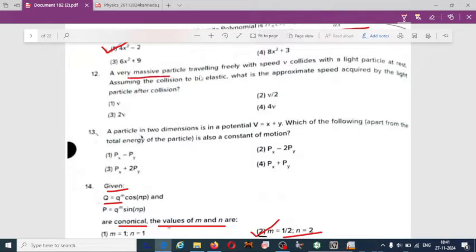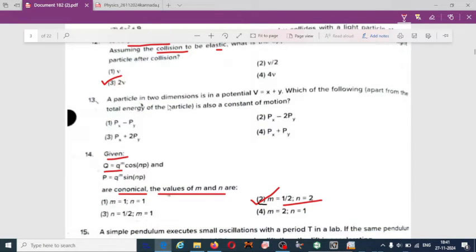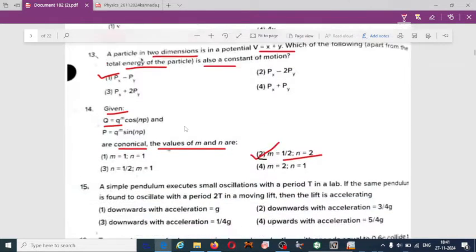A very massive particle traveling freely with speed v collides with a light particle at rest. Assuming the collision to be elastic, what is the approximate speed acquired by the light particle after collision? So the 12th one is option 3. Next one, a particle in 2 dimensions is in a potential V equal to x plus y. Which of the following total energy of the particle is also a constant of motion? So the 13th is given by option 1, px minus py.